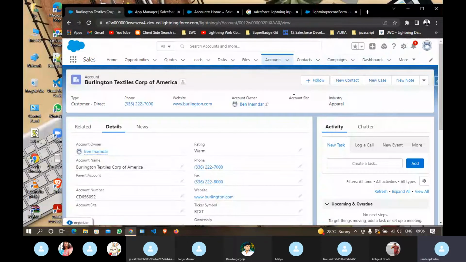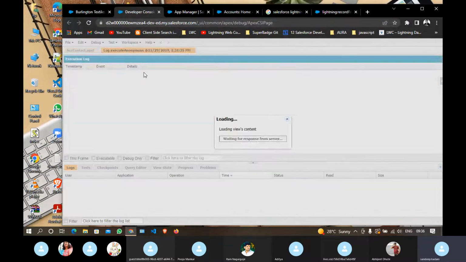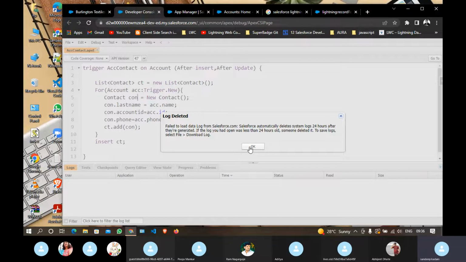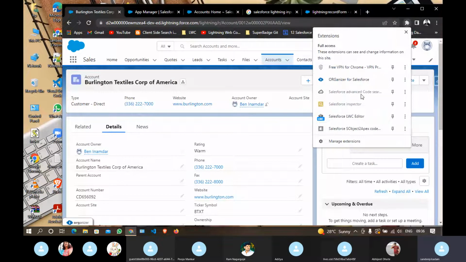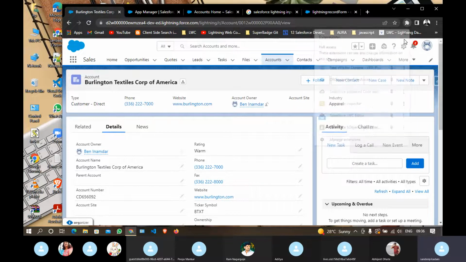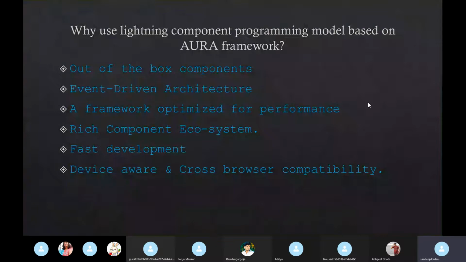But let's say I am using one shortcut. You can see my developer console is automatically opened here, by using some shortcuts. So that kind of thing we are going to see with these extensions. These are very important in real time. You will definitely use this. This is not a part of the class, but still I am going to explain this to you because it will help you when you actually get those projects. So this is about the Lightning component framework.